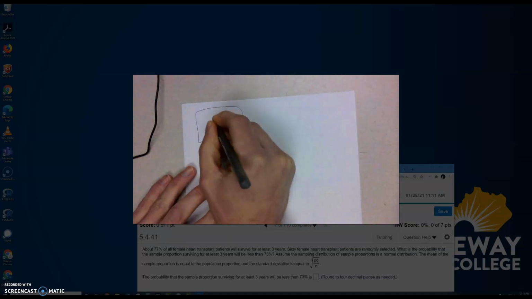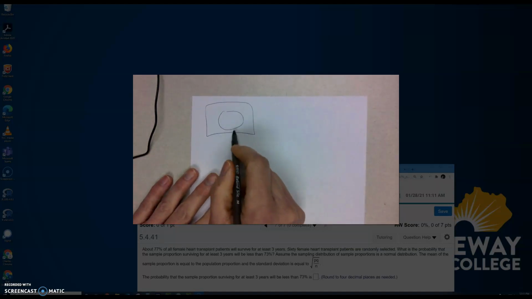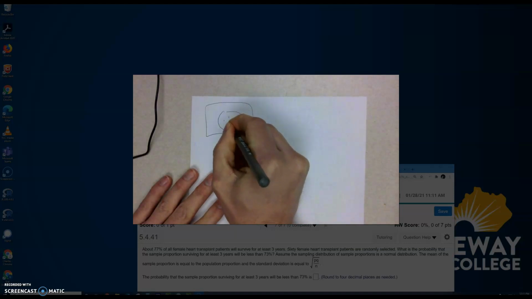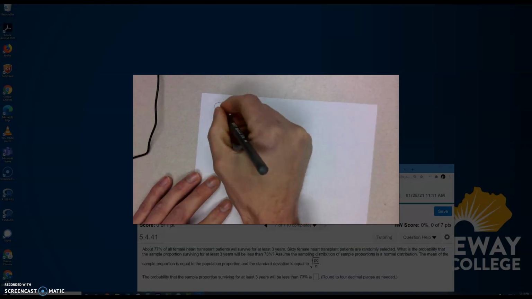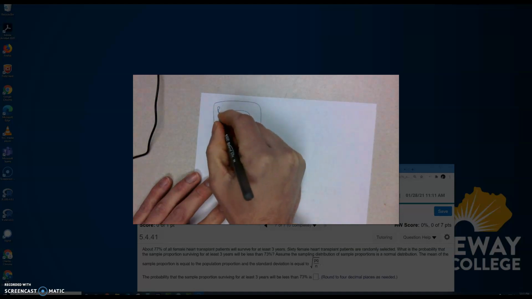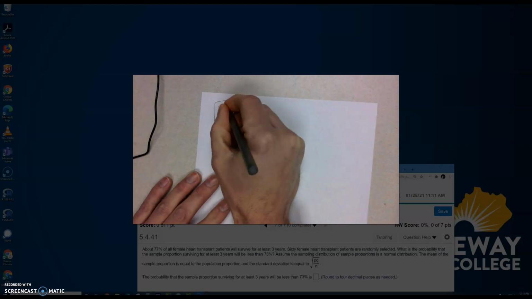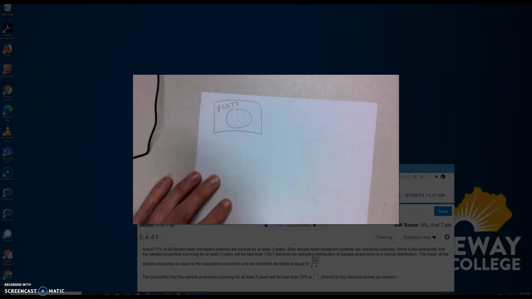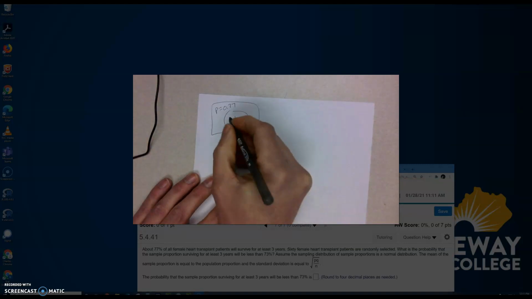So here is my population of all individuals that have a heart transplant. There they are. They're in my population. The population proportion of individuals that survive at least 3 years after the heart transplant is notated with P. P is the population proportion. The population proportion is 77%. You can see it there, right? 77% survive at least 3 years. That's the population proportion. And then they take a sample.